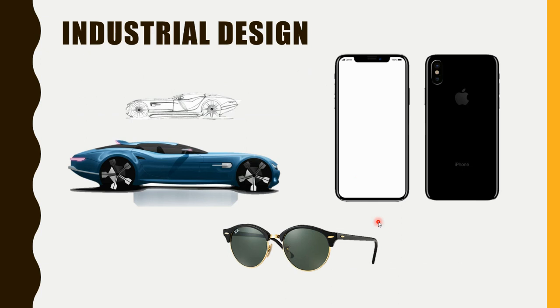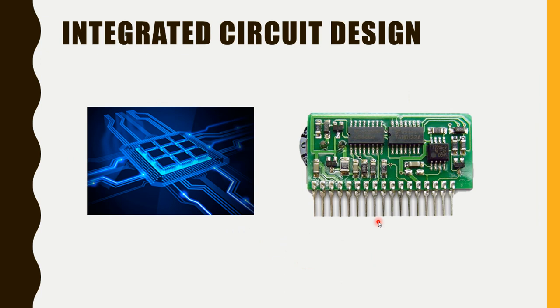Here are a few examples. The car: you can see the external appearance of a car, like the Tata Nano. No one can manufacture the same type of car look. Even the different cars available in the market, all the brands and companies have different looks. They cannot copy each other's look, right? As I said, the iPhone, and the goggles too: branded companies always register the look or design of their goggles. So you need to register your look or appearance if it is unique and distinguished, right?